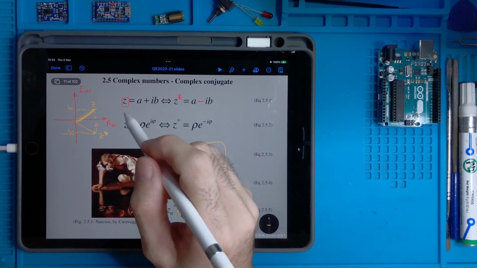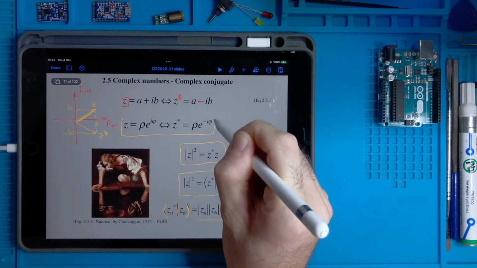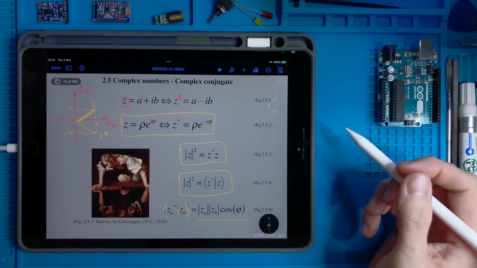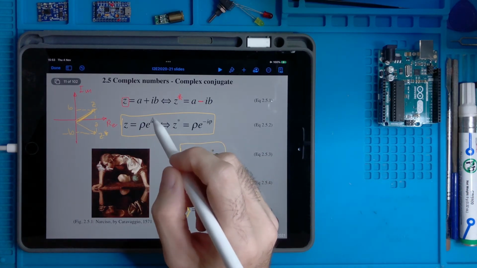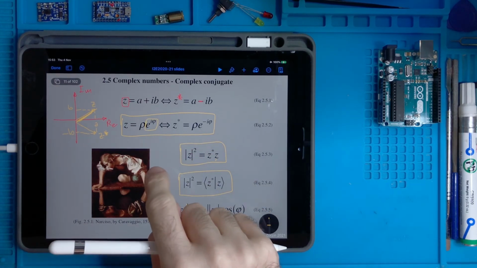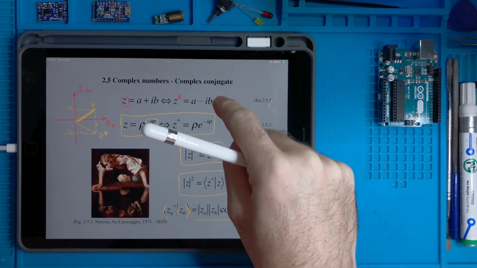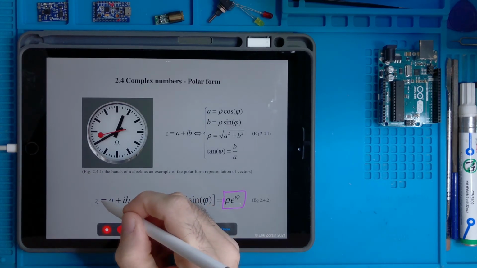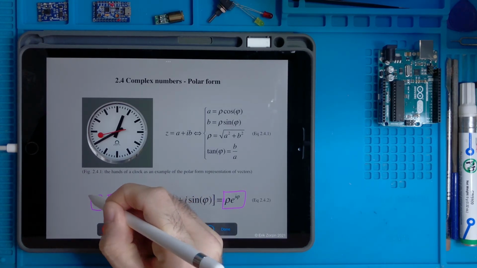And there is also this relation that we can write. We said that this thing is the equivalent of this, which is the equivalent of this.